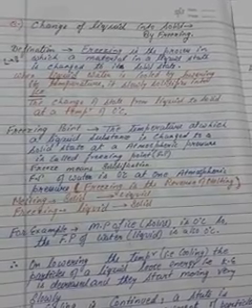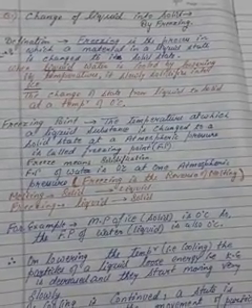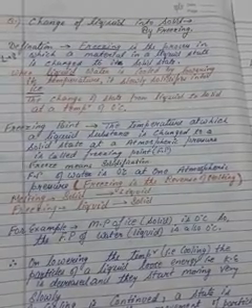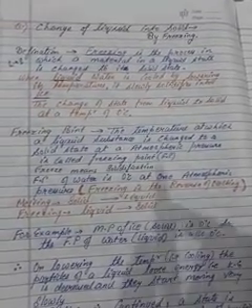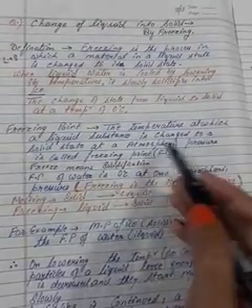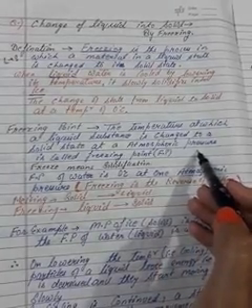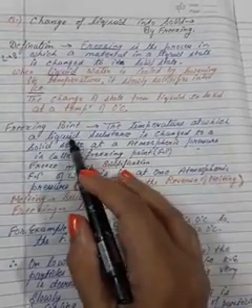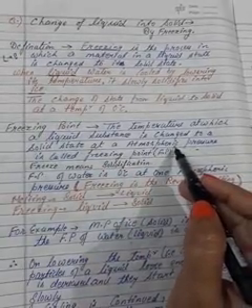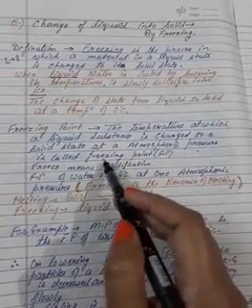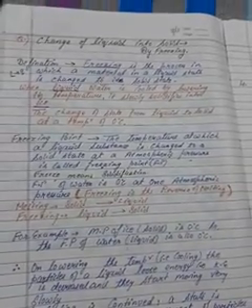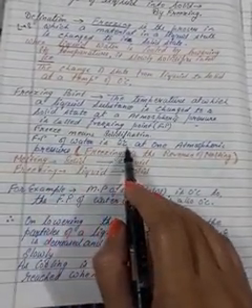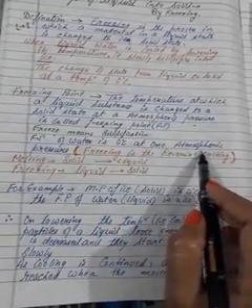Now, what is the meaning of the freezing point? Here we are going to talk about the temperature needed to change it. The temperature at which a liquid substance changes to a solid state at atmospheric pressure is known as the freezing point. Freezing means solidification. The freezing point of water is 0 degrees Celsius at atmospheric pressure.